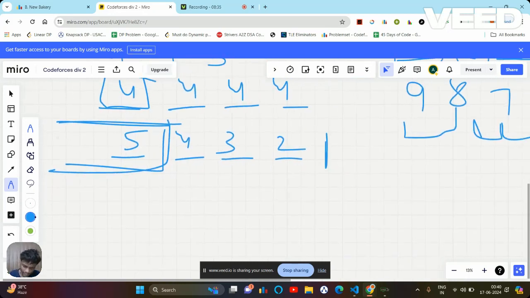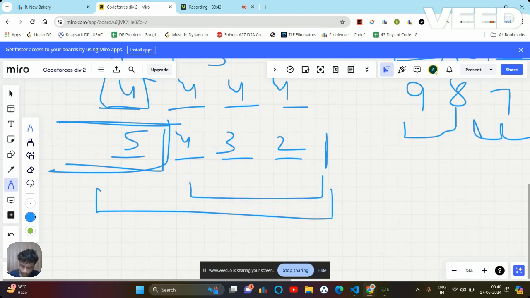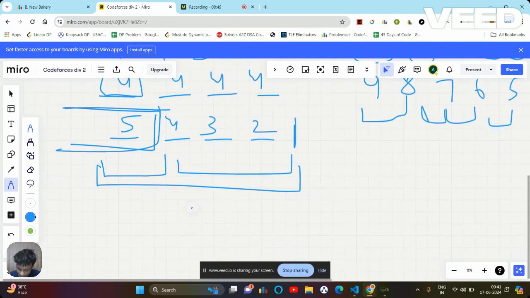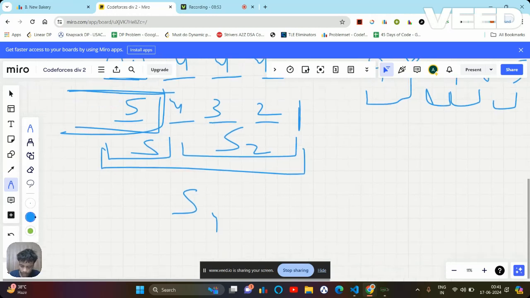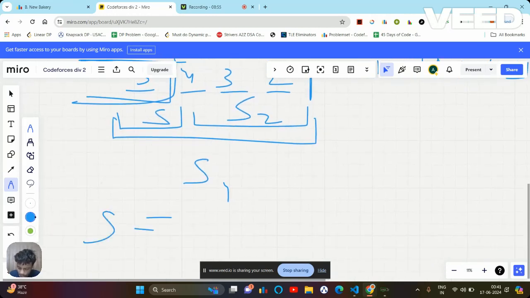Let's say I consider it 1. Why am I saying this? Let's say if somehow I find the sum from 1 to this, and I subtract this sum, then in that case I am going to get this sum. Let's say this is the sum s1, and this is the sum s2. So I'm going to get s, right? S equals what? s1 minus s2, as simple as that.